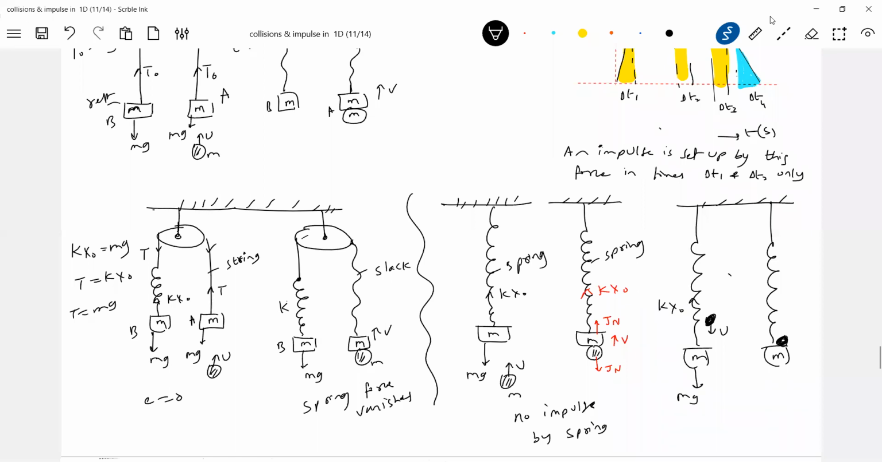Now in this case, there will be normal contact, impulse due to normal contact, this Jn. What it will do is impart velocity v like this. But look at the spring. When this combined block starts moving because of velocity, the spring will undergo deformation. So the spring will retain its deformation. So any impulse now? No impulse.